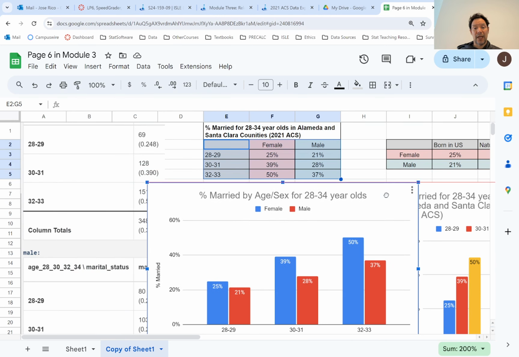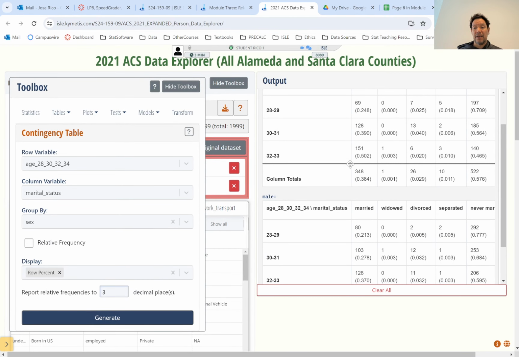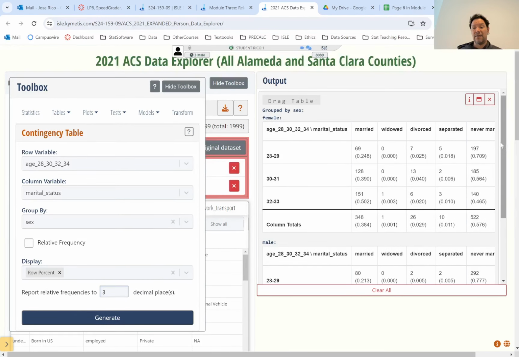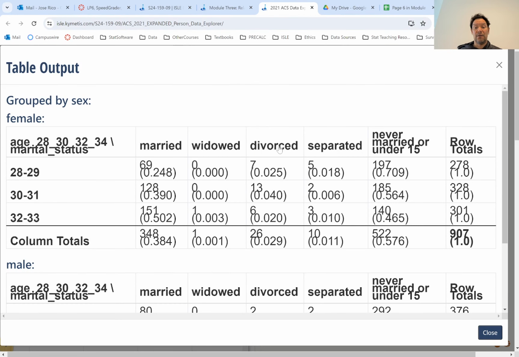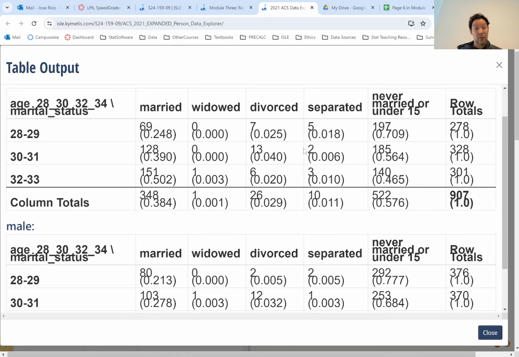I guess I didn't say some things either. When I first got my table here, of course I had a lot of different levels to look at: married, widowed, divorced, separated, never married. We decided in class that we were going to focus on married. Whenever you do your 3-variable analysis, you have to decide on one of the levels of your response variable to focus on. We could have just as easily focused on any of the other levels. Probably never married would have been a good one to focus on too. For certain studies, maybe you look at the divorced and separated rate as well.